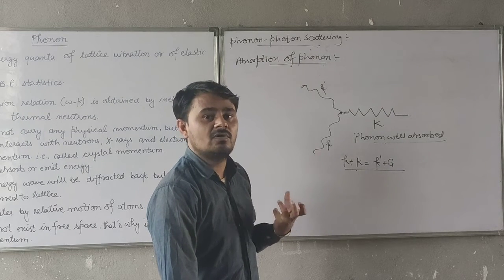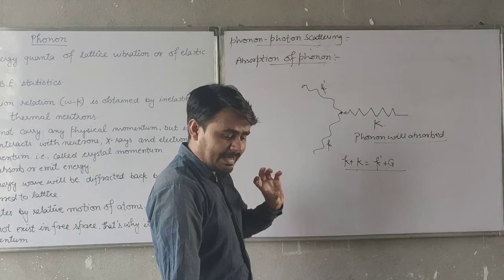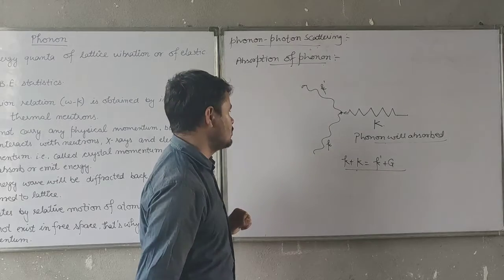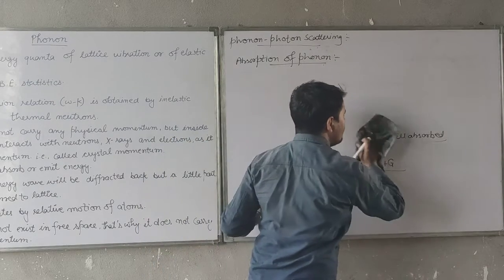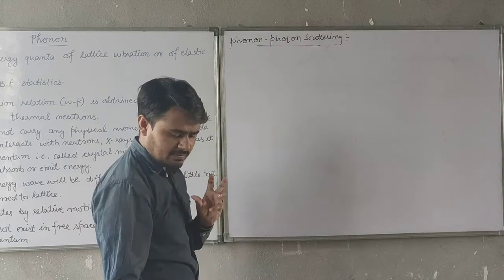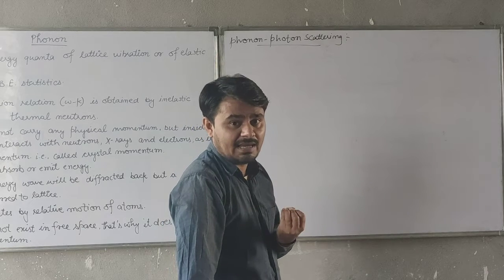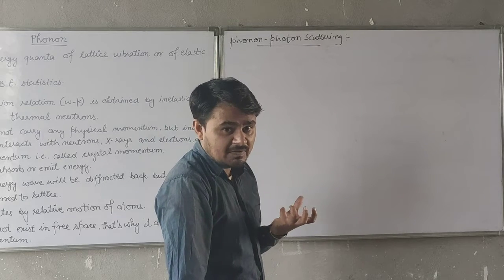Clear? To represent this in a more analytical way, I will show you an example, or an analytical treatment, to make a relation between the scattering angle and the phonon wave vector.